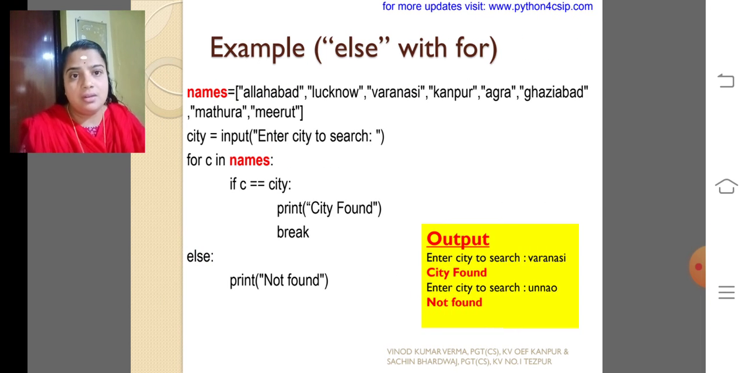Else with for. Here I have given a list of names. You need to enter a city, and you are finding the city in the list. If you find it, you will get "city found". After that, enter the city to search again, and if it is not in the list, "not found" will be printed. I think you are all clear about how to use the else statement.